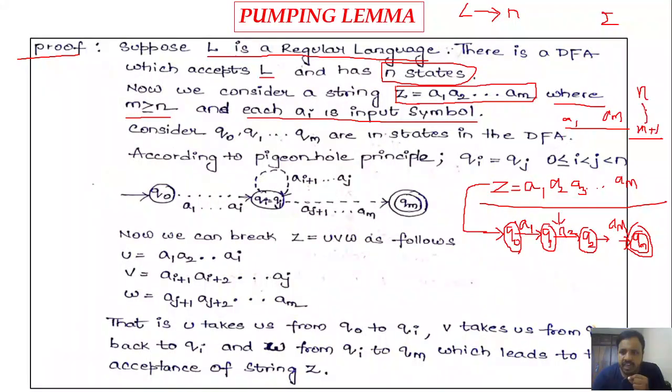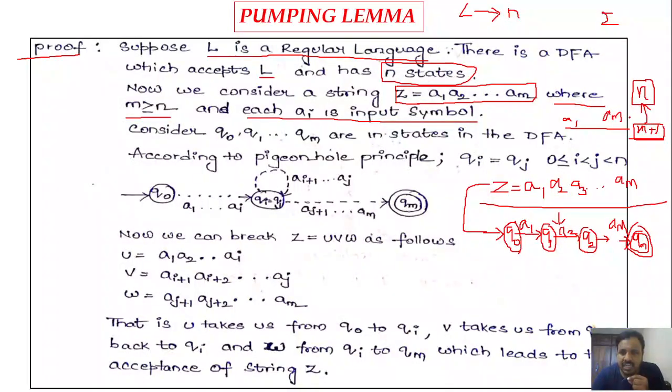So here we are having around m plus 1 items, and we are going to have only n states in the minimum DFA. Then according to the pigeonhole principle, some of the states must definitely be equal, right? So at least two states must be equal to process those m plus 1 items by using the n states. Here the m plus 1 value is considered as greater than the n value.